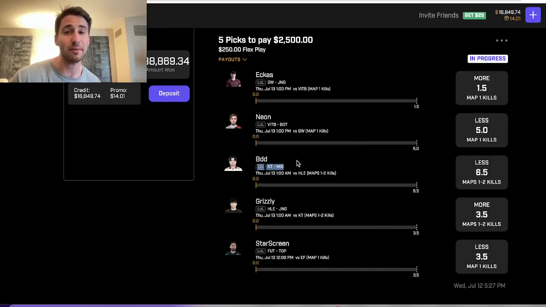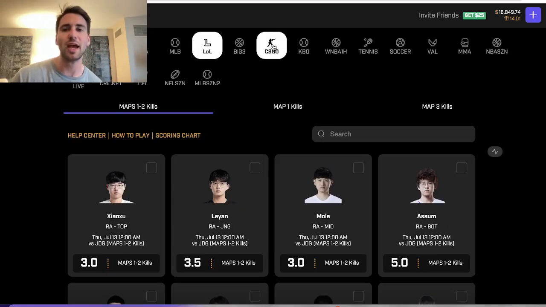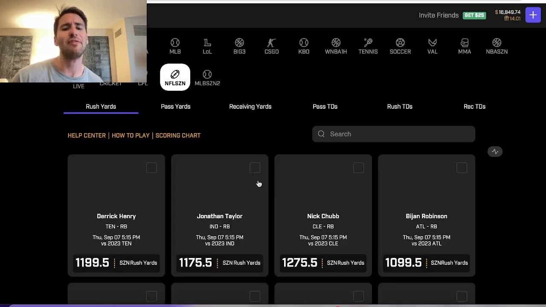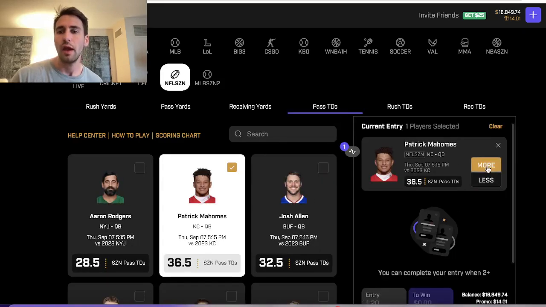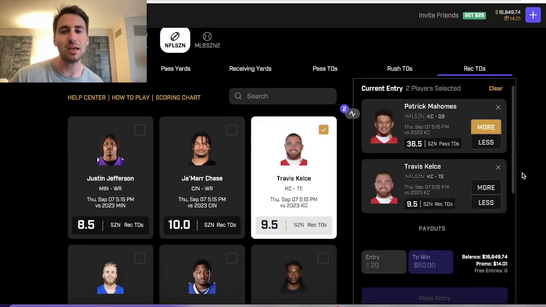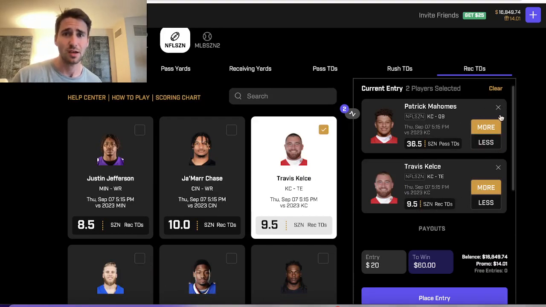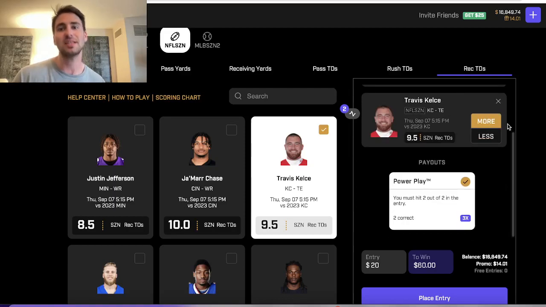They're on opposing teams. A better way to think about correlation, if that's confusing, is to go to NFL season. I've given this example before. You can see Patrick Mahomes. Let's say you think he's going to have a great season. You want to take his over in passing touchdowns. Well, it probably makes sense to take Travis Kelce, his main target, to go over in receiving touchdowns.